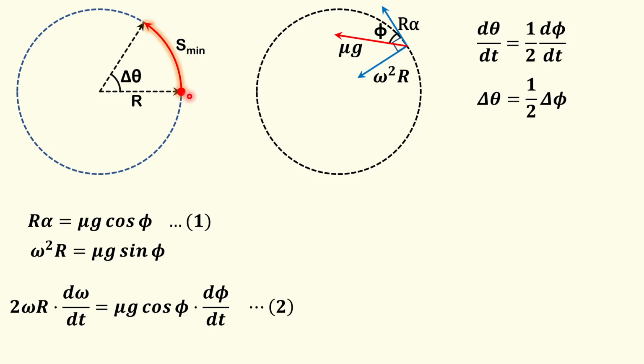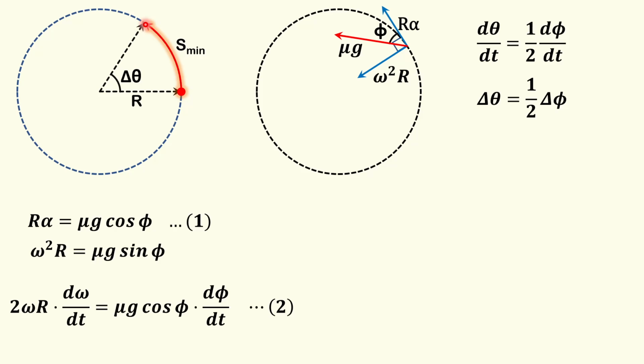Initially, when the particle has begun its motion, the omega part was zero, so mu g will be acting in the tangential direction. So initially all the acceleration provides the change in speed, and at the final moment when the particle has achieved its maximum allowable speed, all the acceleration is providing centripetal acceleration.